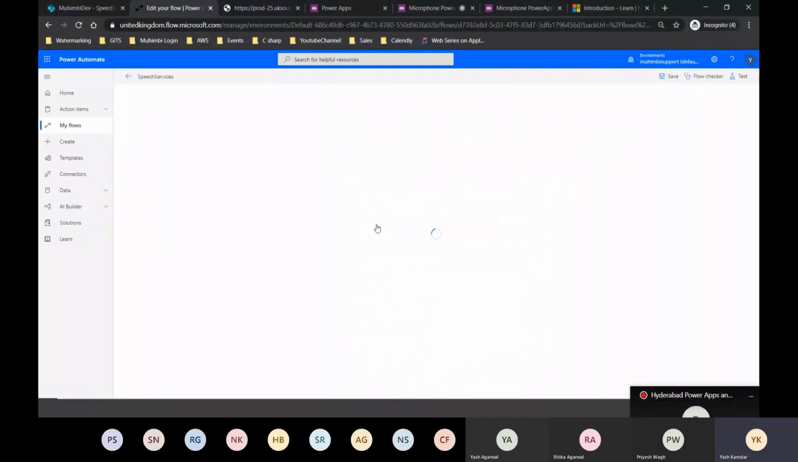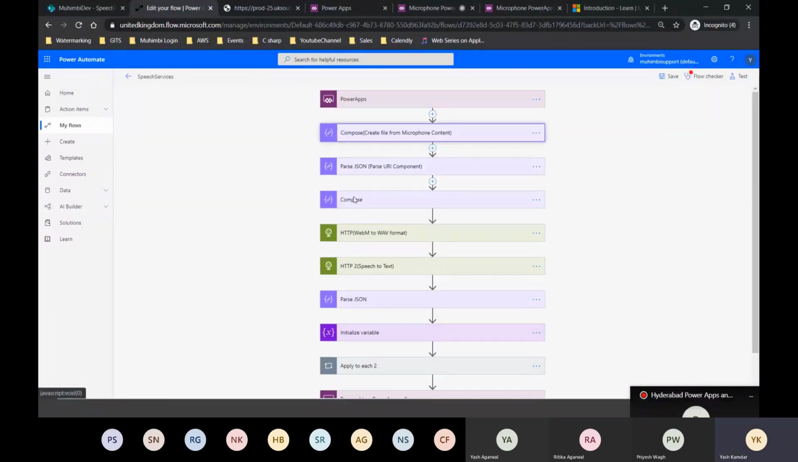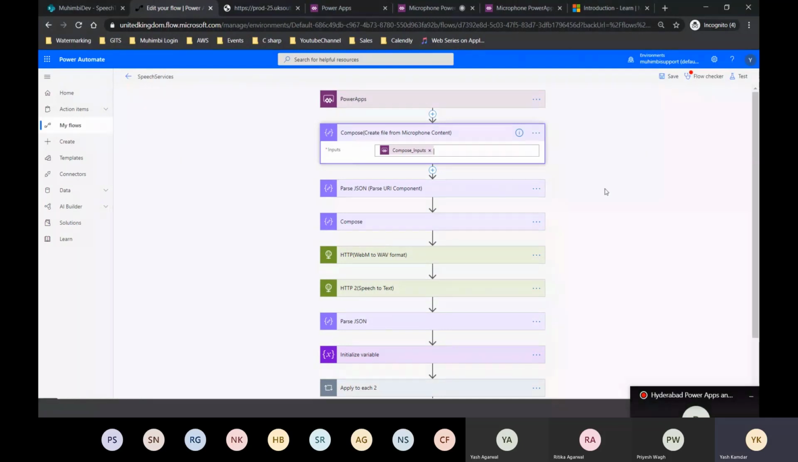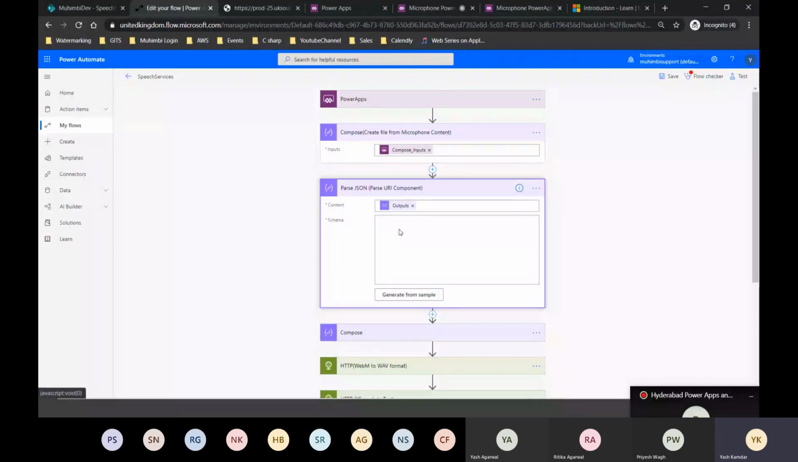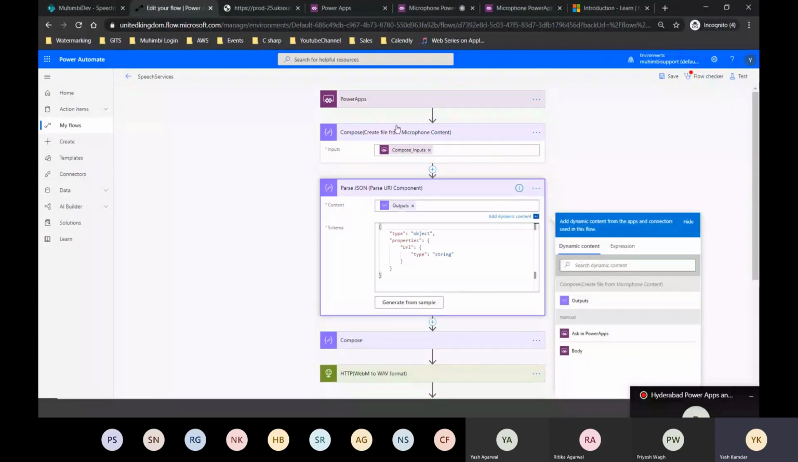So just go to the compose action, click on ask in Power Apps because the data is coming from Power Apps. Then go to parse JSON. Okay, parse JSON, just parse the outputs of the compose action. So I am just passing that over here.